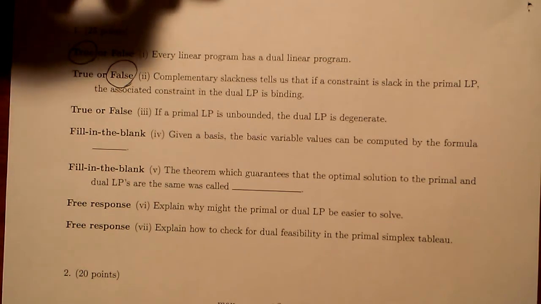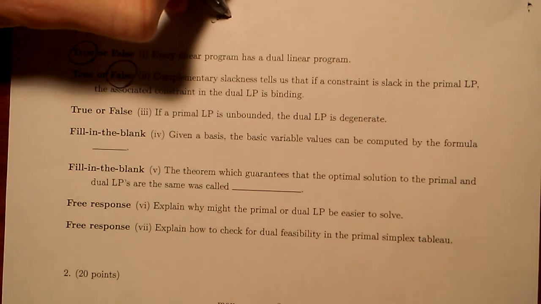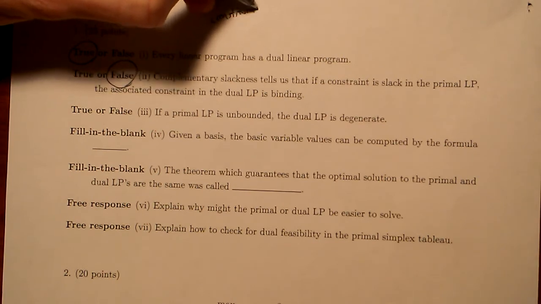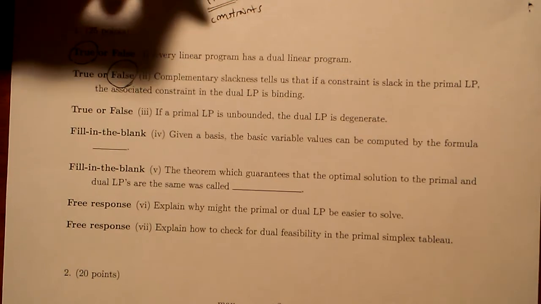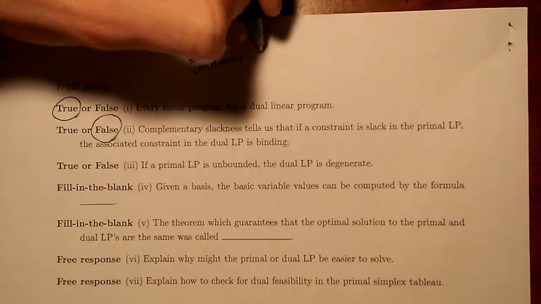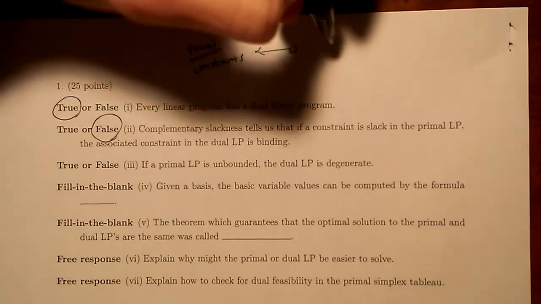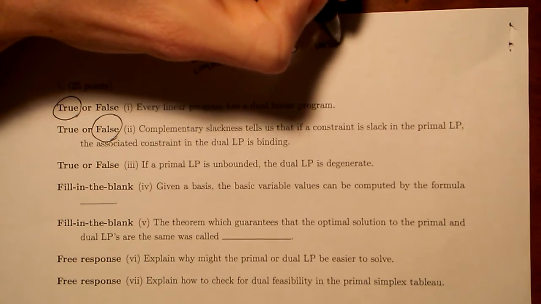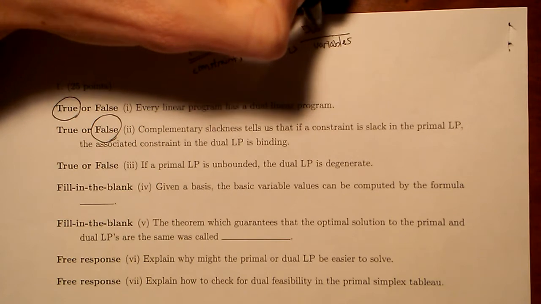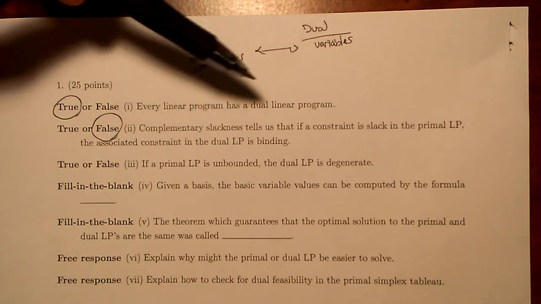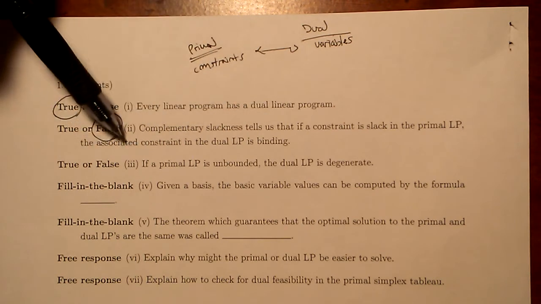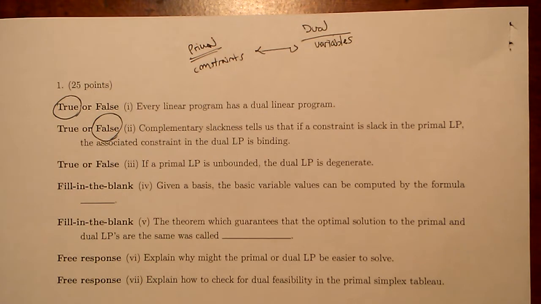For me, it's this: constraints in the primal are associated with variables in the dual. This statement says that the constraint in the primal is associated with a constraint in the dual, so that's automatically false. Okay, that's sort of how I think of it.